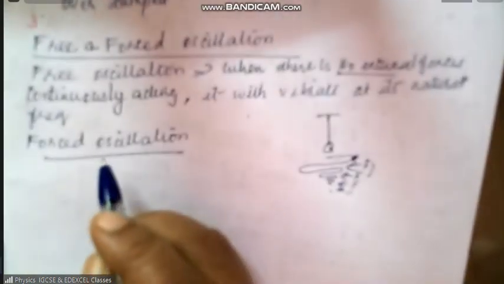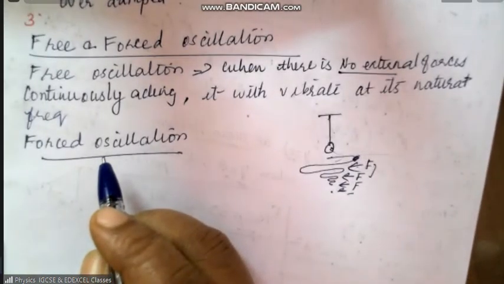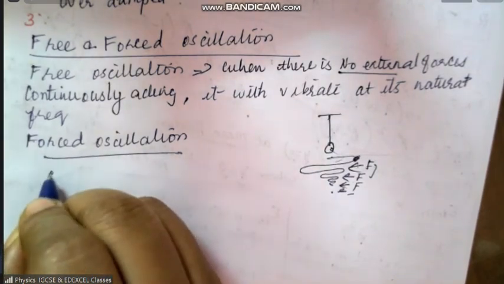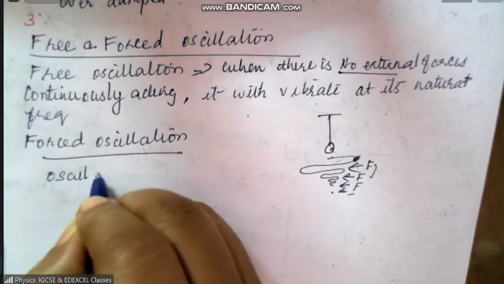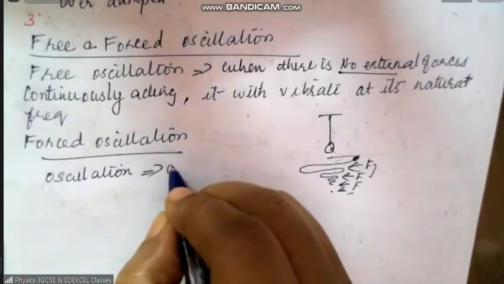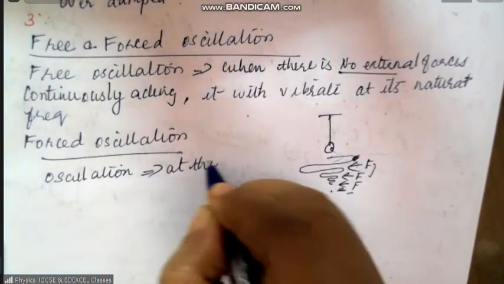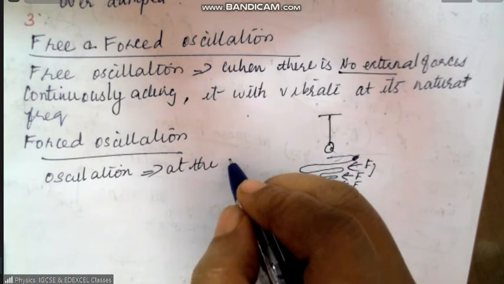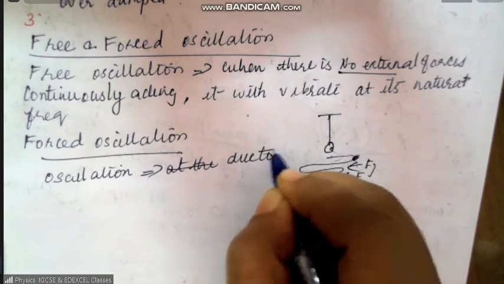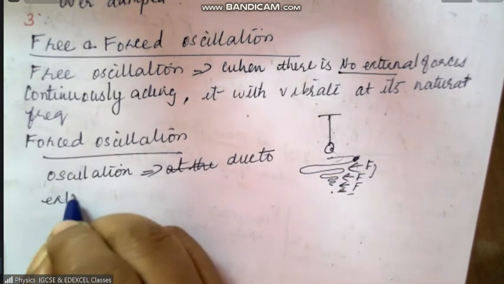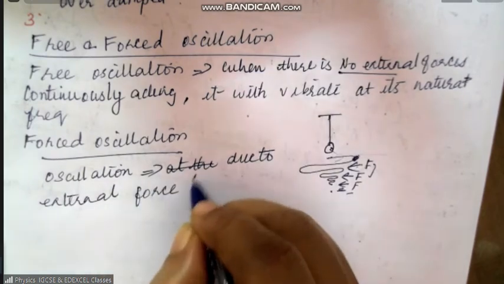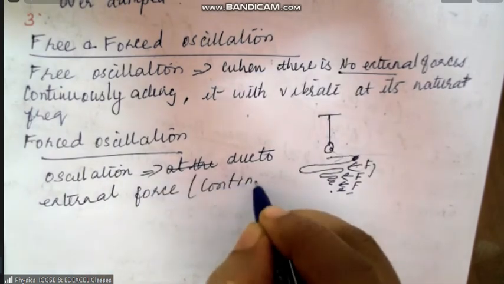So what is forced oscillation? It is when the system oscillates due to an input of an external agency. The oscillation happens due to an external force which acts continuously.